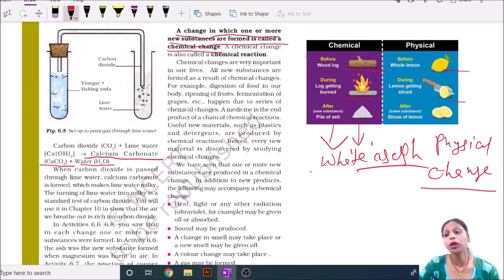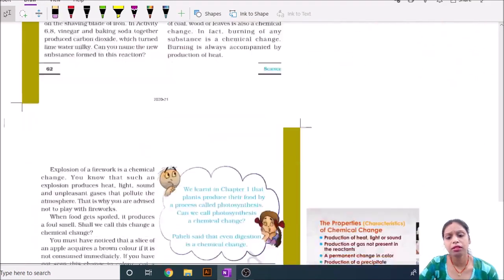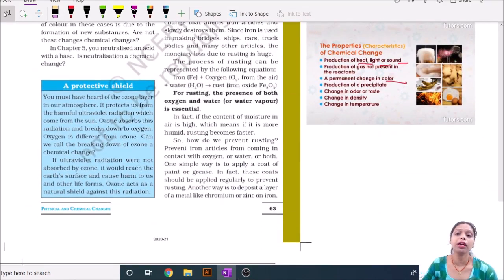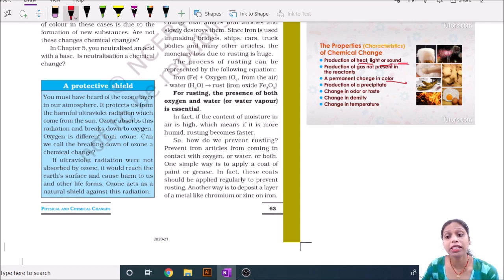Now we are going to discuss the characteristics of physical and chemical change. Sometimes you will feel that whenever a chemical change is going on, light, heat and sound are produced.